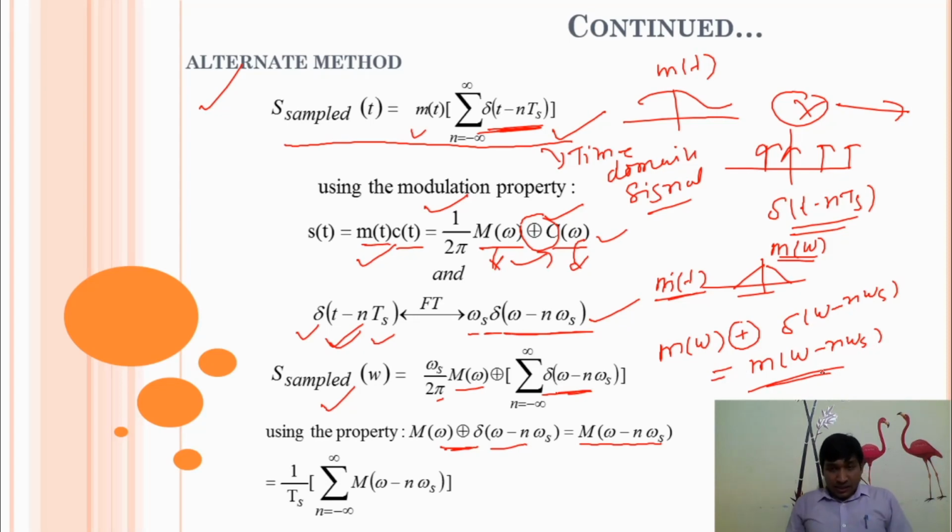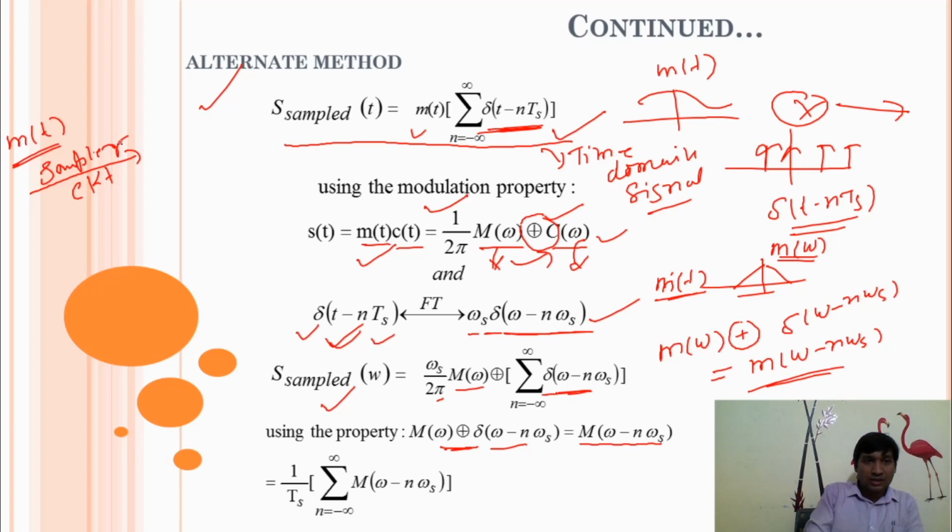So the conclusion is that when we process any message signal with a sampler circuit, we can directly use this identity, M of omega minus n omega s, where omega s is equal to 2 pi divided by Ts, and Ts is your sampling period.